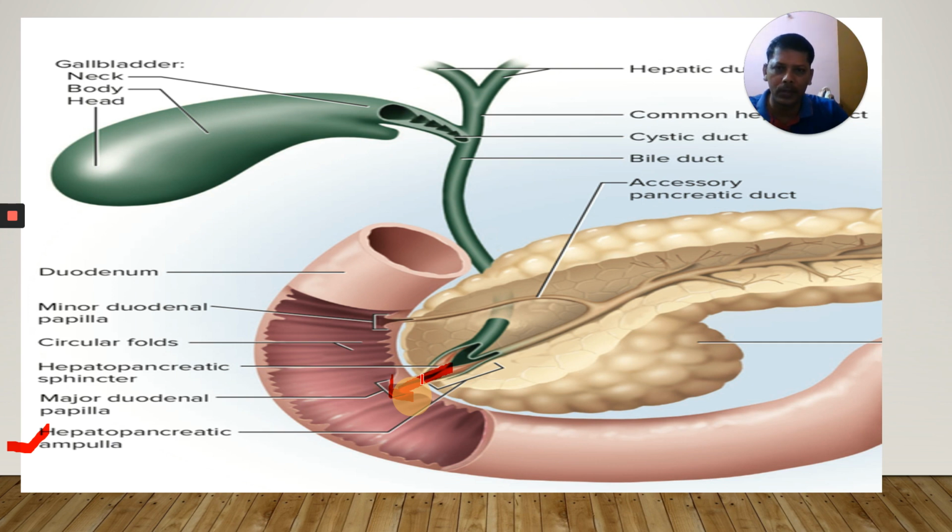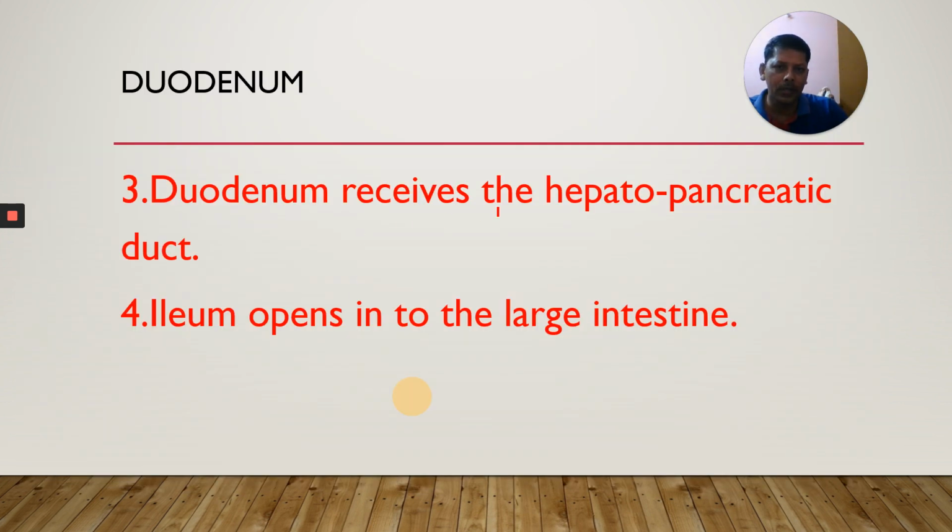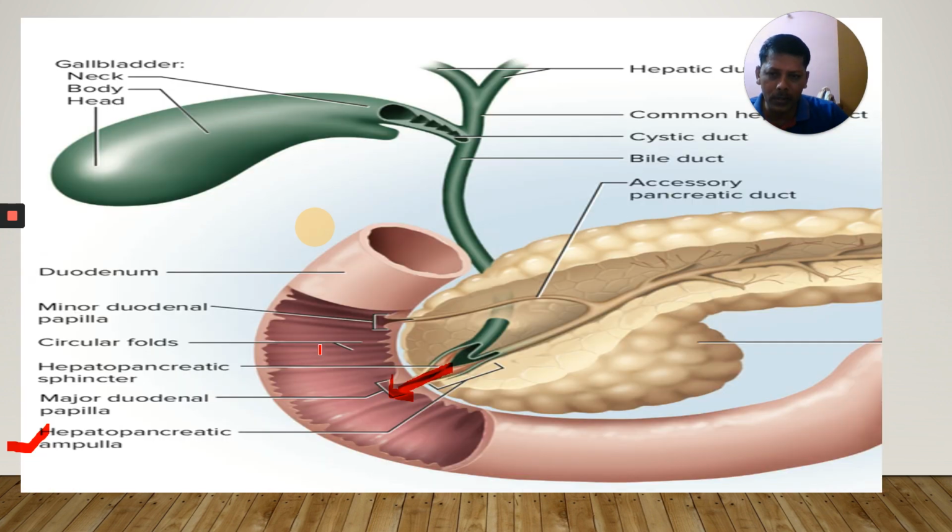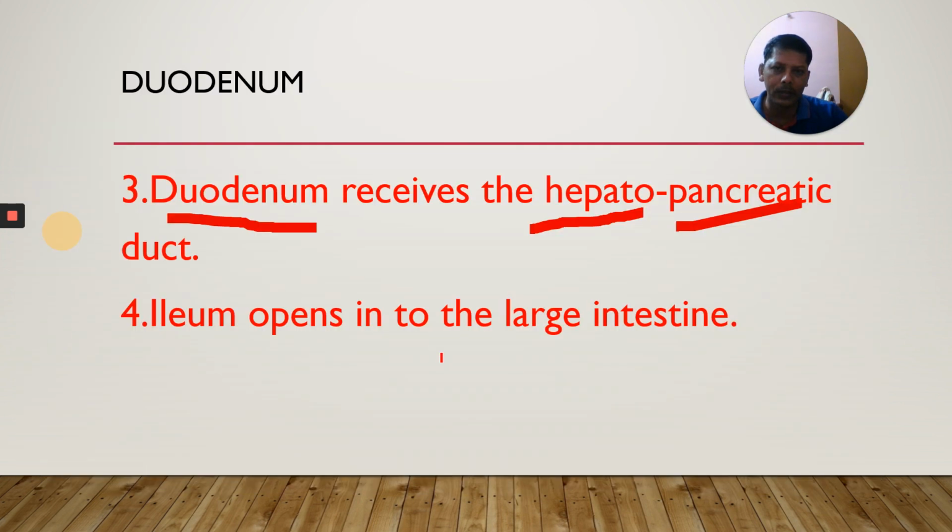It was given in a previous NEET exam. The duodenum receives one hepato- duct. Hepato is related to the liver, pancreatic to the pancreas. This hepatic duct brings bile juice, the pancreatic duct brings pancreatic juice, the two juices join and are released into the duodenum. Okay, the duodenum receives the hepatopancreatic duct.